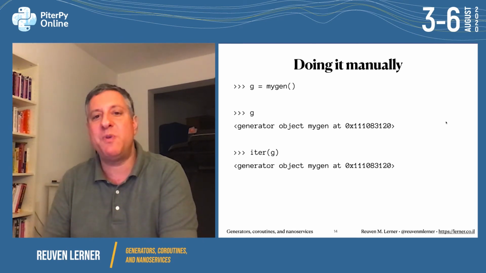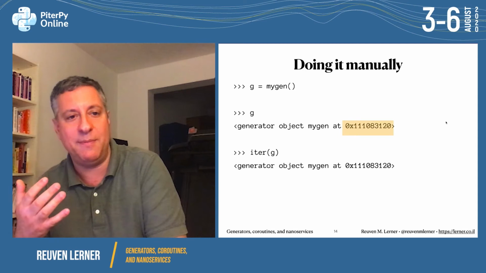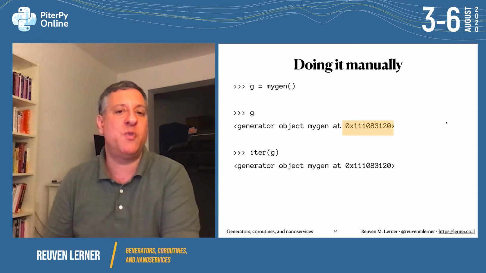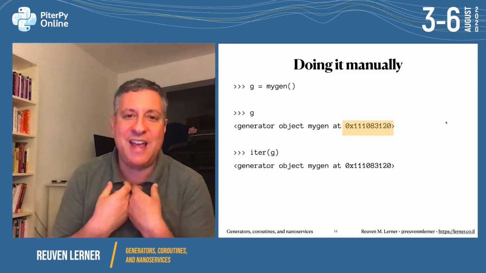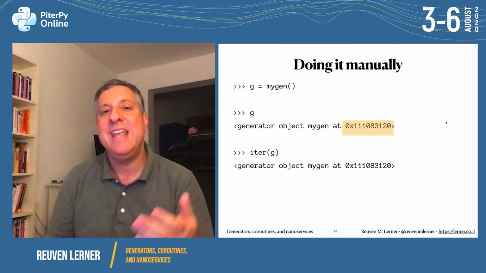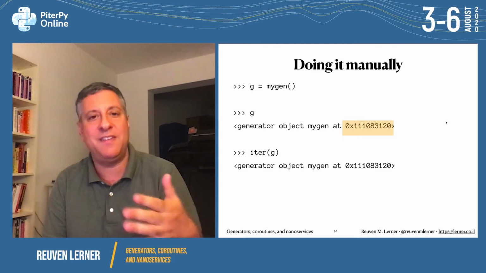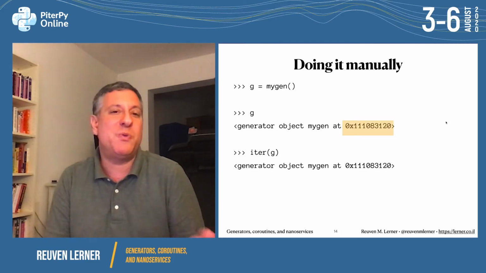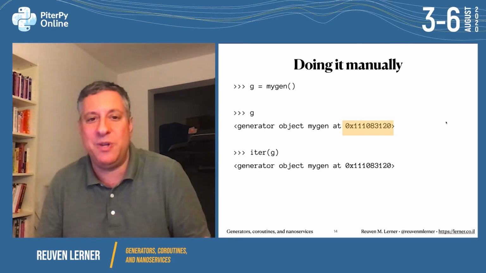And we will get the printed representation, the repr of this object. And we'll even see what address it's at. Now, I personally think it's kind of weird that we get these memory addresses in Python. Yes, it's true that the ID of an object is the same as its address. But even so, do I really care about the address? I can't get to it in any event.